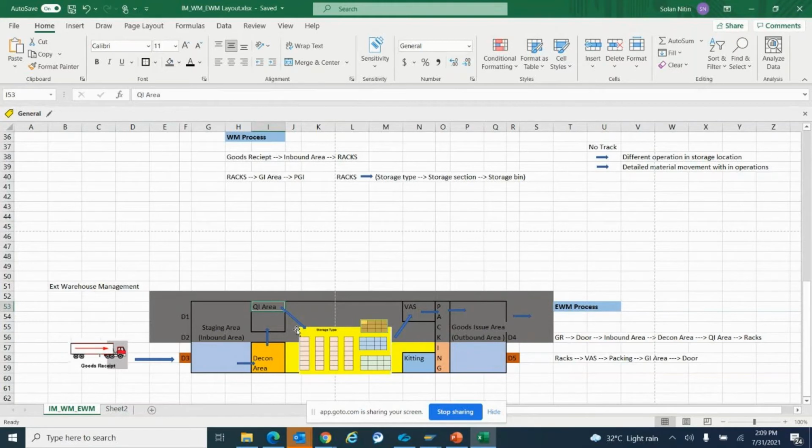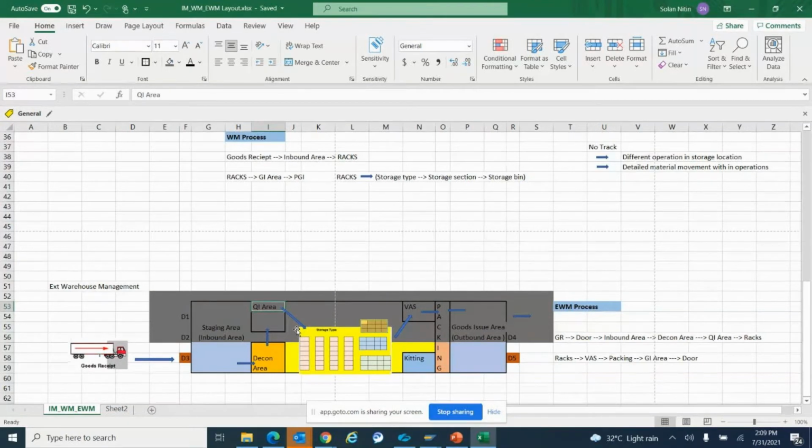To bring the material to the second floor, I'm using lifts and conveyor belts, so I can keep the material in the lift. That lift activity is also tracked in EWM. It will show you that the material is in lift 1, 2, 3 or 4. When it moves to the second floor and you pick the material out of the lift, you can scan those materials.